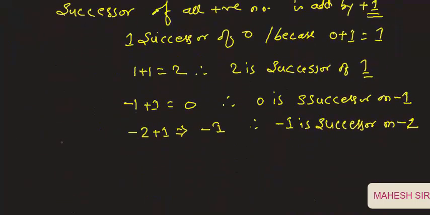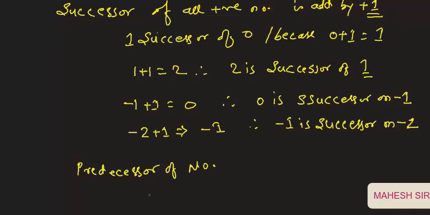Clear? So this way you can understand the successor and predecessor of a number. So what we understand, for a predecessor we must subtract 1.